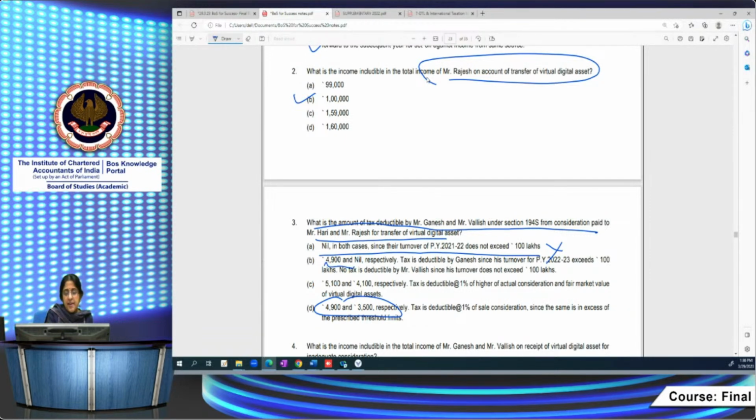4,900 and nil respectively? No, it's not correct. 5,100 and 4,100 respectively? This is wrong. Tax is deductible at 1% of the higher of actual consideration and FMV? Nowhere is that given. That is wrong. So it's 1% of sale consideration since the same is in excess of the prescribed threshold limit. The prescribed threshold limit is 50,000. Sale consideration exceeds 50,000, so tax is deductible at 1%. So the answer is D.